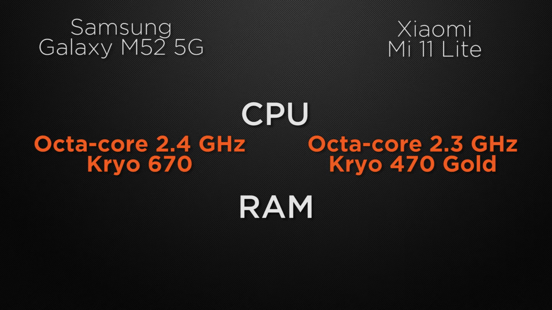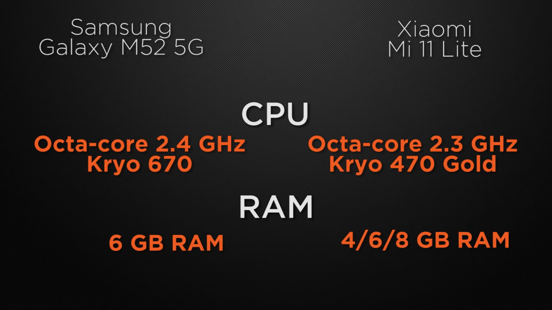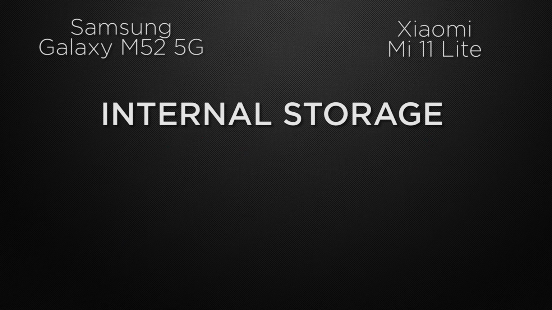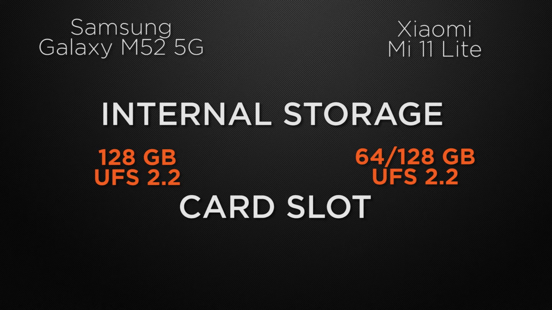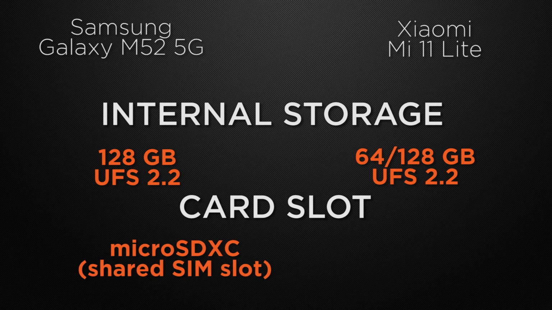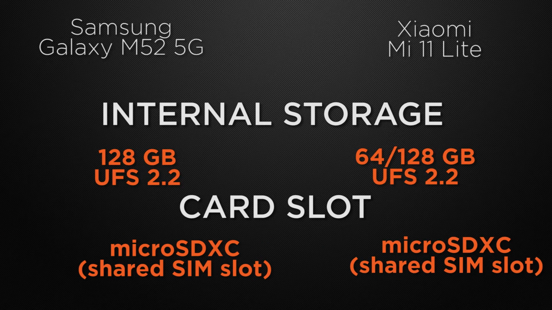And about the RAM variants, the M52 has a 6GB RAM variant, whereas the 11 Lite has 4, 6 and 8GB. So the winner here is 11 Lite because it has bigger capacity RAM options. Let's talk about the internal storage of the devices. The M52 comes with 128GB of storage, whereas the 11 Lite has 64 and 128GB of storage. So it's a tie because both devices have the same read and write speed. And about the external storage, the M52 has a shared card slot, whereas the 11 Lite also has a shared card slot. So it's a tie.